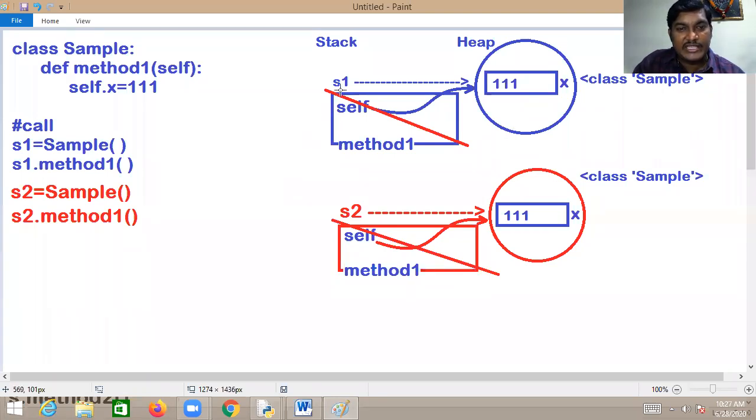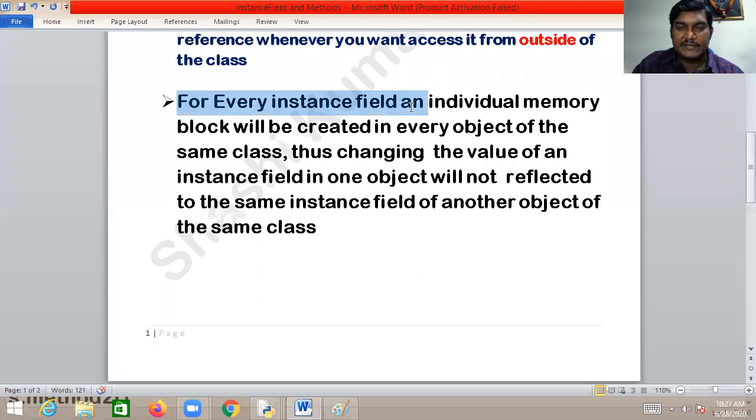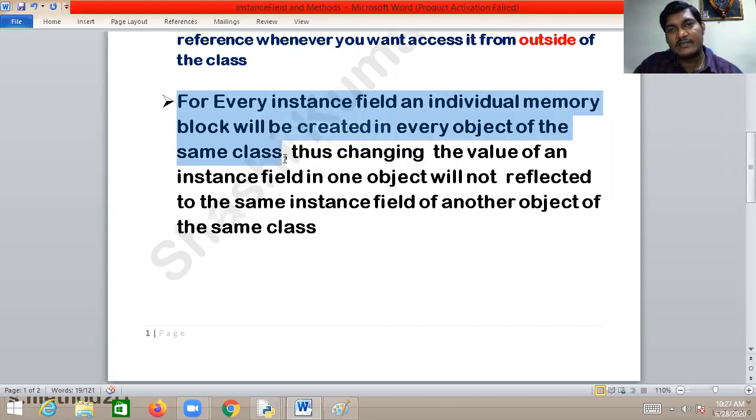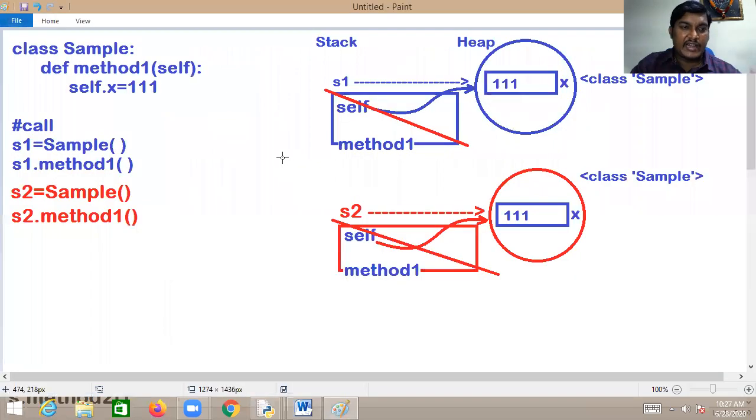Now you see, two objects are there, with two instance fields. Here you first need to understand this particular point. For every instance field, an individual memory block will be created in every object of the same class. Okay. No matter if you create 10 objects, memory for this instance field will be allocated separately in each.